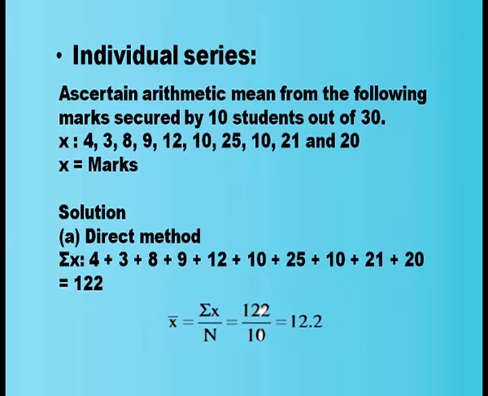According to the direct method, it's very simple. We total together all the x values, that means all the given marks totaled together divided by the number of items. So sigma x by n, that means 122 by 10. So we get 12.2 as the mean.